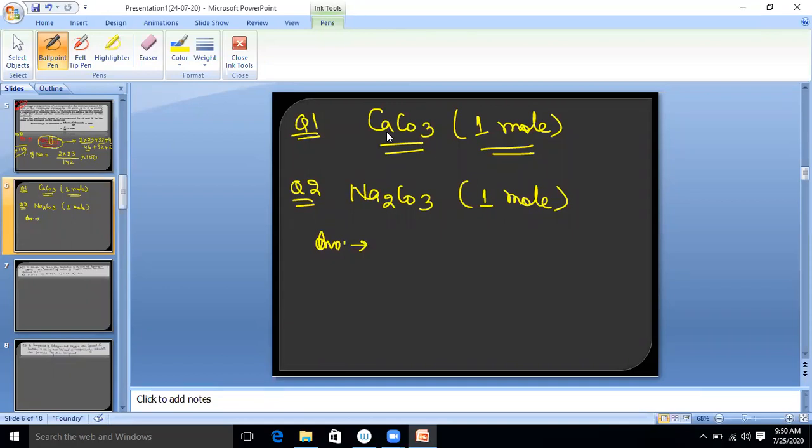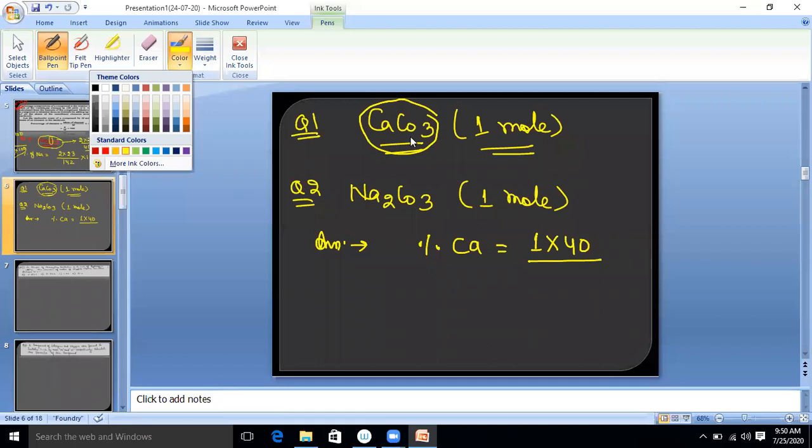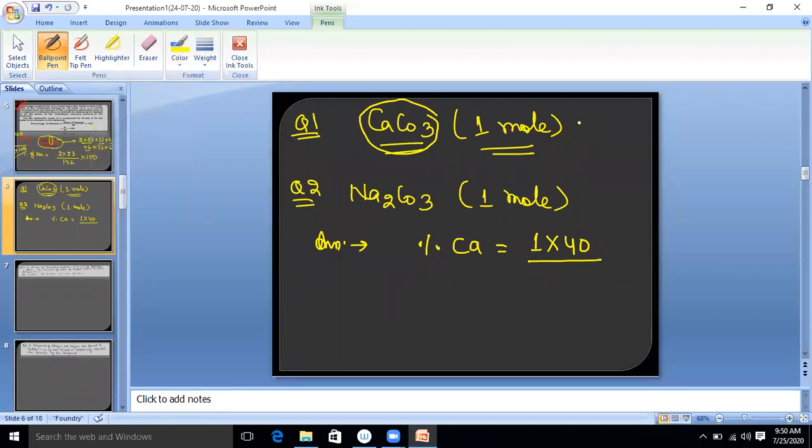Look at calcium, how many times? One time. Okay, so you will write percentage of calcium. One. What is the atomic mass of calcium? 40 divided by total molar mass of CaCO3. What is the total molar mass of CaCO3? Calcium 40, carbon 12, oxygen 3 into 16. That is 60, total 100. So put 1 into 40 divided by 100 multiply by 100. So what is the percentage? 100 cancel, 40% calcium. Clear?